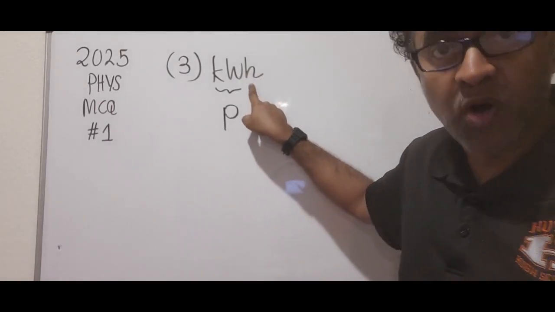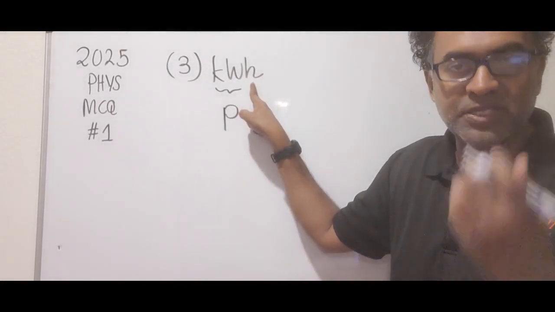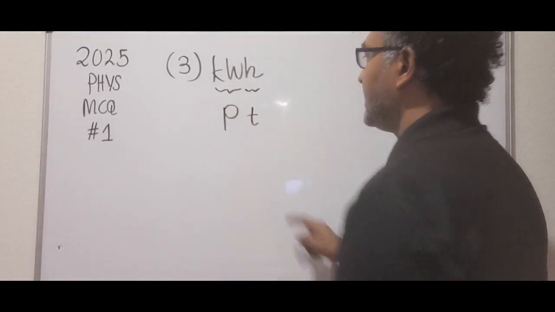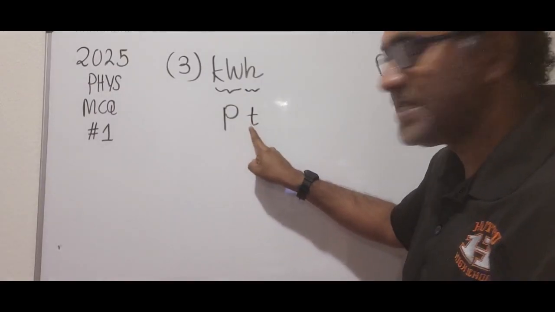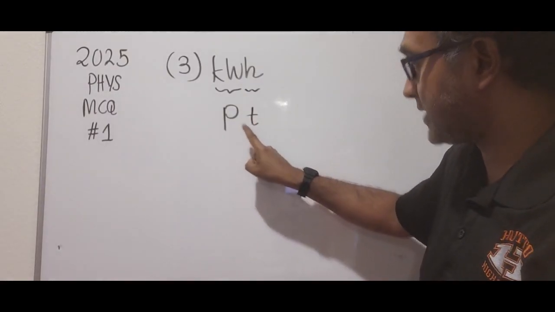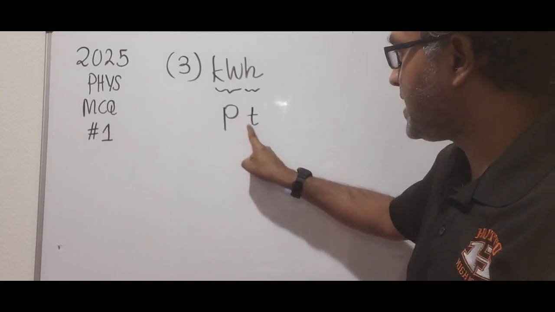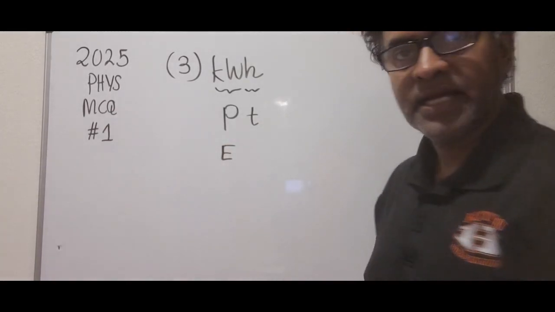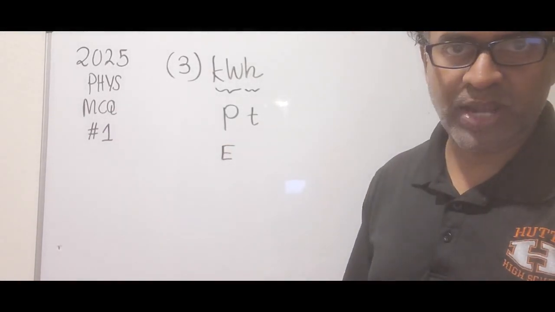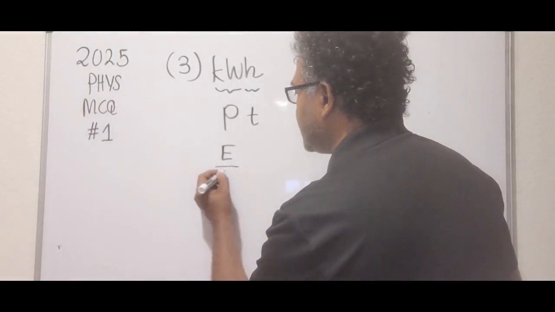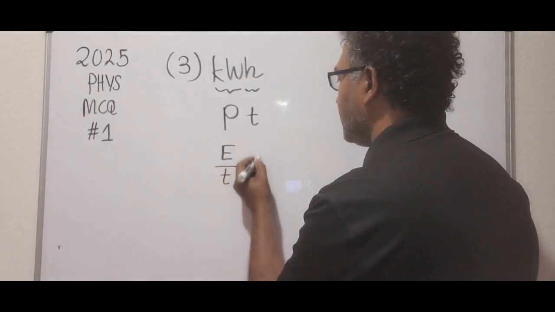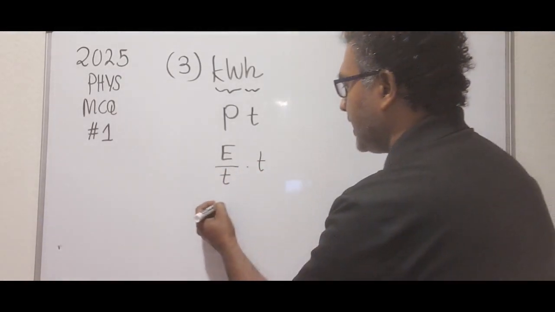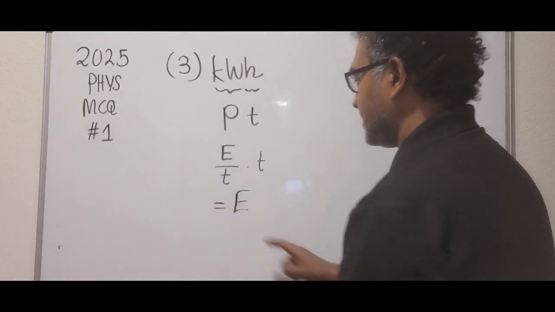And H stands for hours, so that's a measurement of time. So this one is T. Again, you can see it's P times T, just like the second choice. You should remember again, power can be defined as the rate at which energy is transferred. So E over T, that's power, multiplied by time. The time in the numerator and the denominator cancel out, and our answer is E, energy.